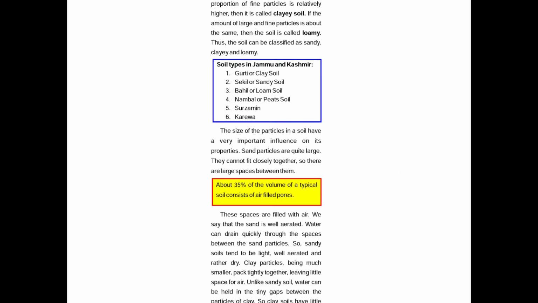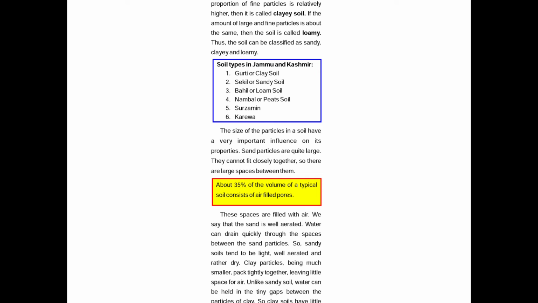If the proportion of fine particles is relatively higher, then it is clay soil. If the amount of large and fine particles is about the same, then the soil is loamy. Thus the soil can be classified as sandy soil, clay soil, and loamy soil.